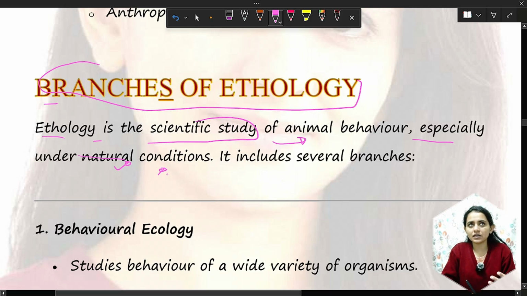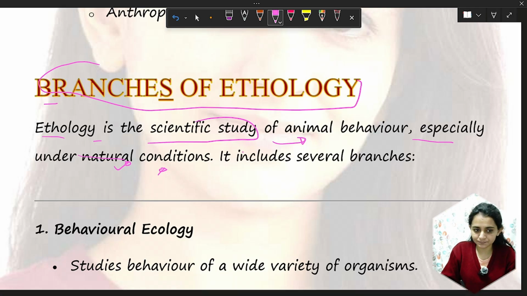If there is a dog living in our society or our state, we also consider that natural, because we did not make them live there. They are living by themselves. They choose to live there. So that is the natural condition.